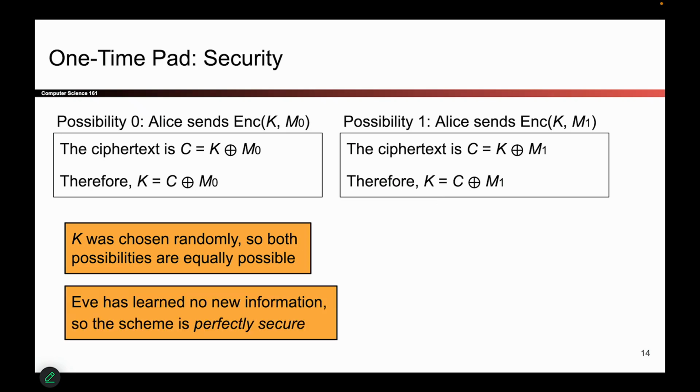So in other words, Eve has no idea which one was encrypted. Was it cat? Was it dog? We have no idea. Trying to figure out the key doesn't help us whatsoever because both of these keys are equally plausible. So this cute little security proof basically shows us that this scheme does not leak information. If Eve doesn't know the key and she receives either the encryption of cat or dog, she is no better at learning which one was encrypted. She gets no extra information about the key or which message was encrypted. Both of these worlds are equally plausible. So this is the little security proof that shows why one-time pads provide perfect security under certain constraints that we will see.